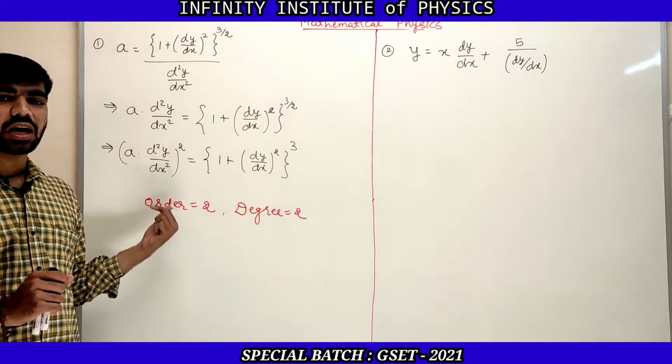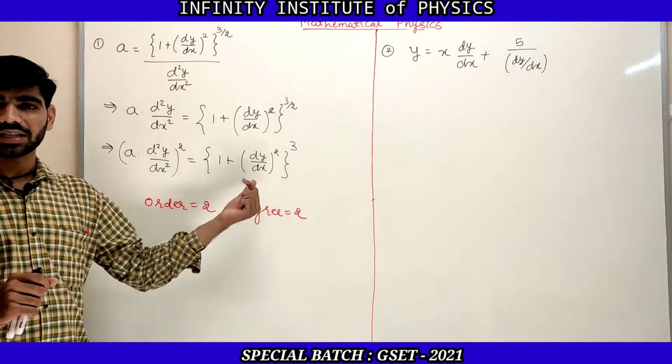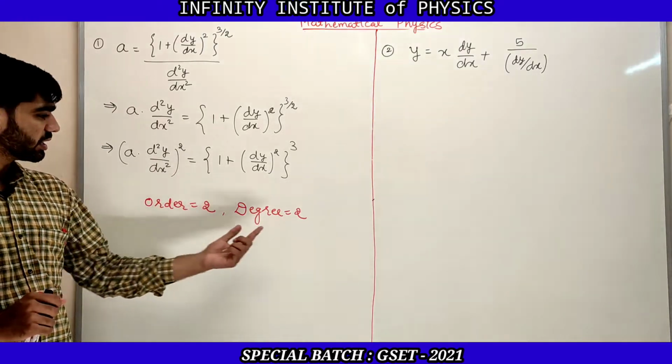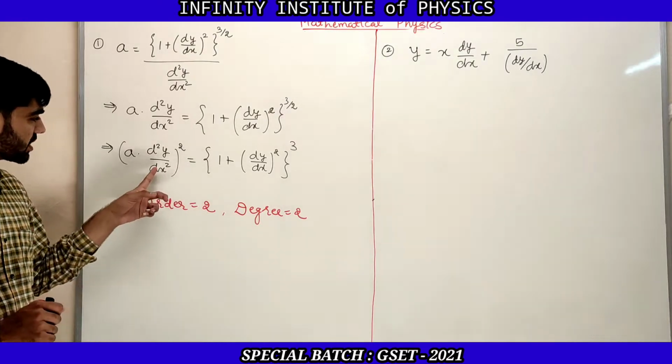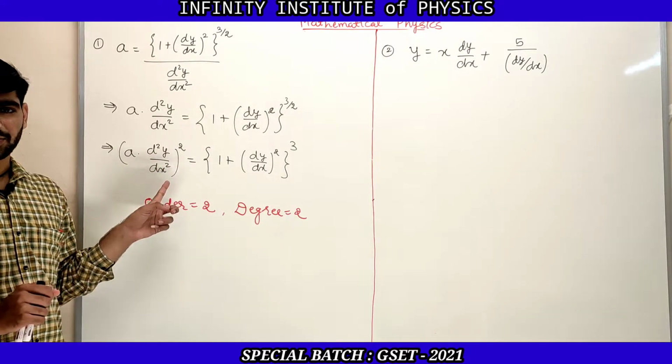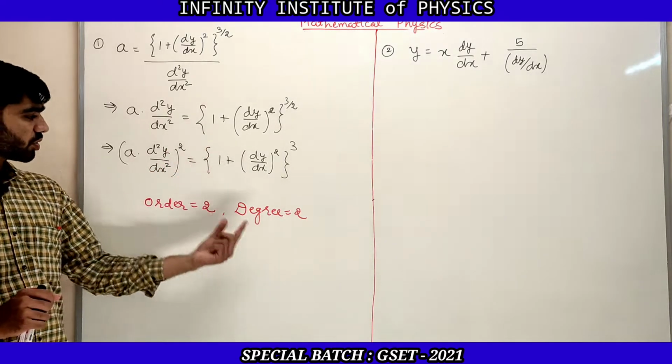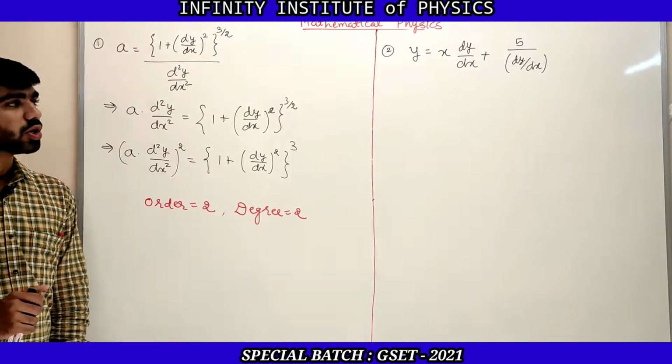Order is the highest order derivative that occurs in the equation, and the power of that highest order derivative is the degree. So in this case we have d square y by dx square, so order is 2, and the power of d square y by dx square is 2, so the degree is also 2.